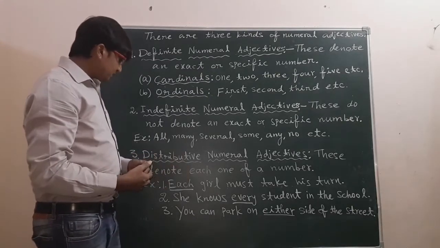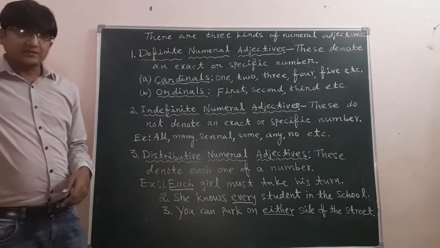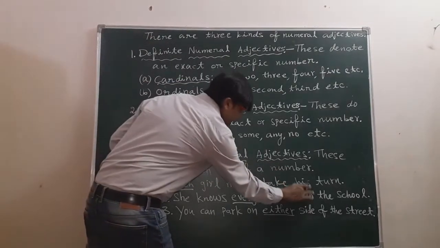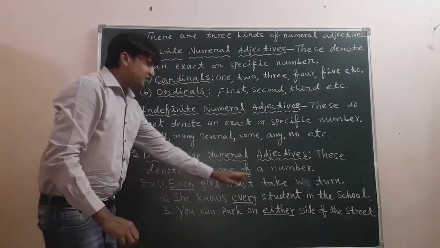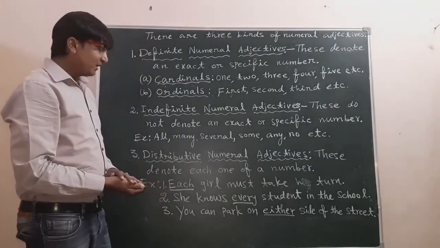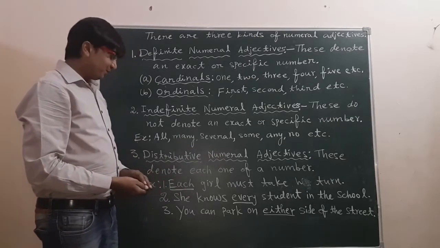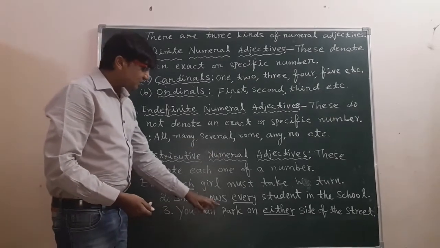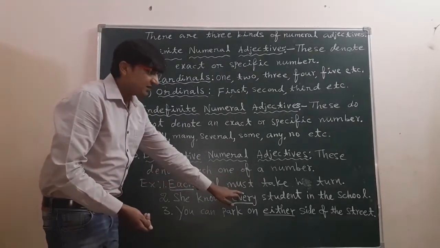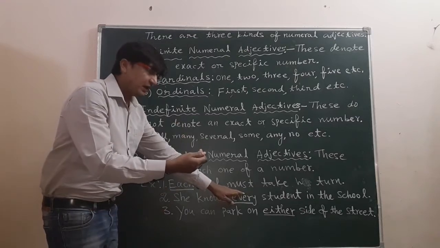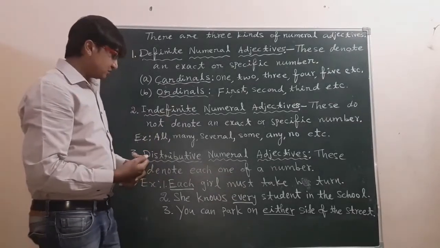Now look at the examples. Each girl must take his turn. Okay. It's not his turn, it is her turn. Each girl must take her turn. And here each is a distributive numeral adjective. Next one, she knows every student in the school. Again here every means each, and there is a difference between each and every that we will learn later.